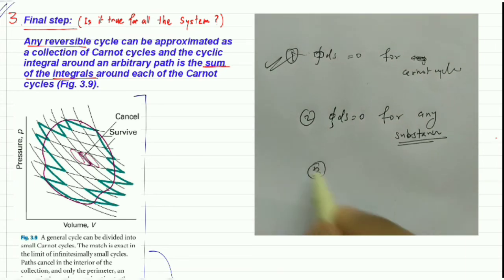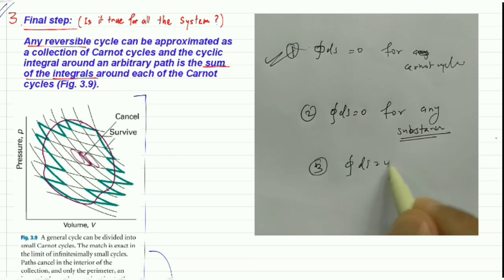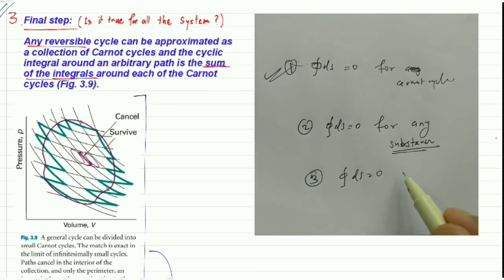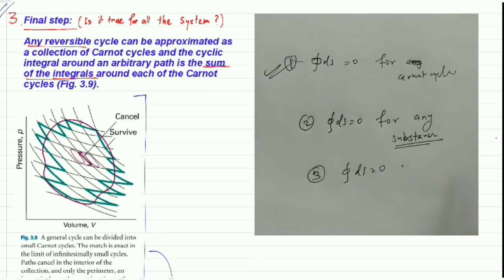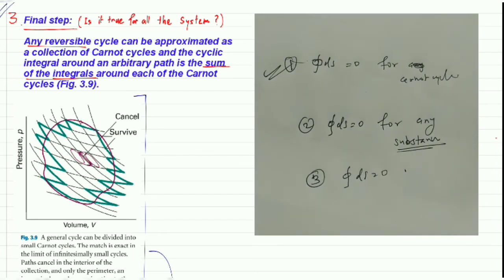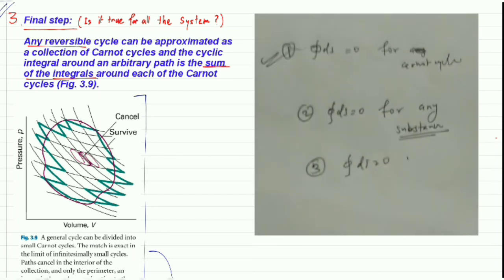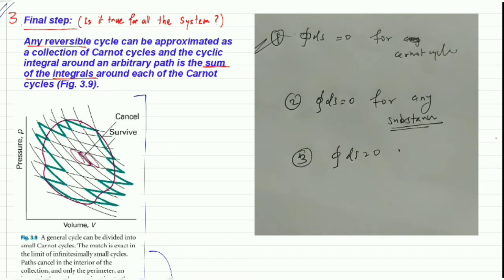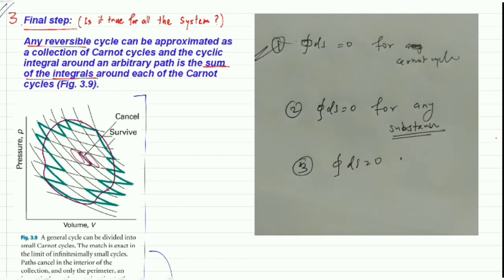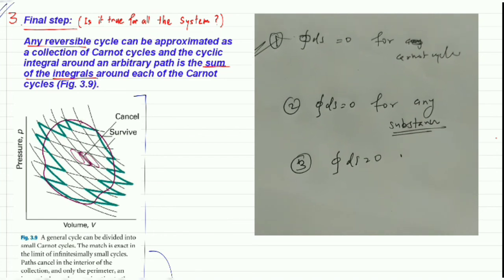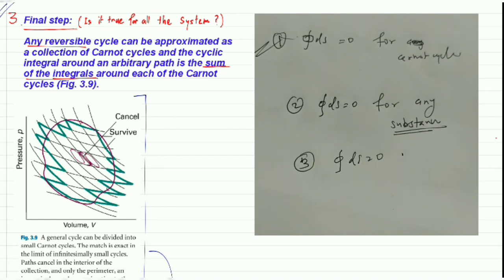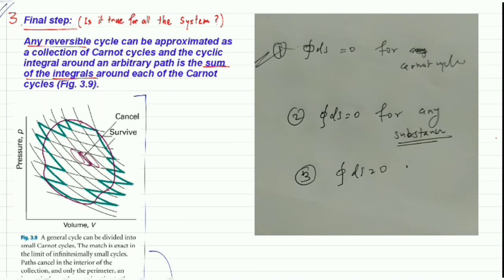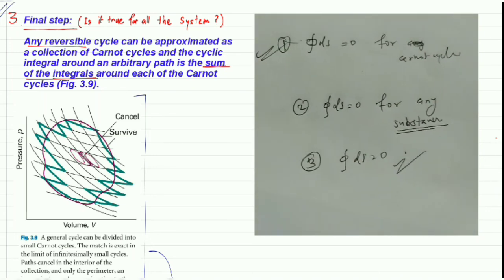And the third one is also proved by using the arbitrary path. We considered that the arbitrary cycle, that means the path, is composed of many infinitesimally small Carnot cycles. So these three are already proved.